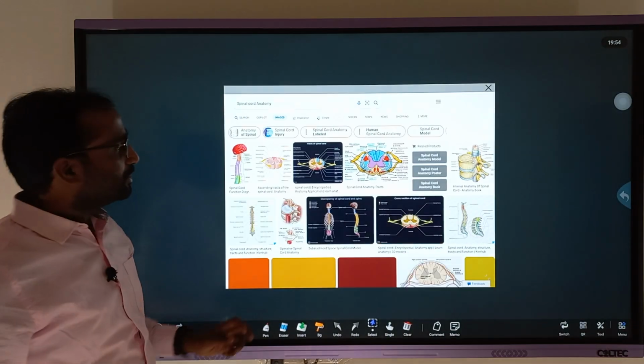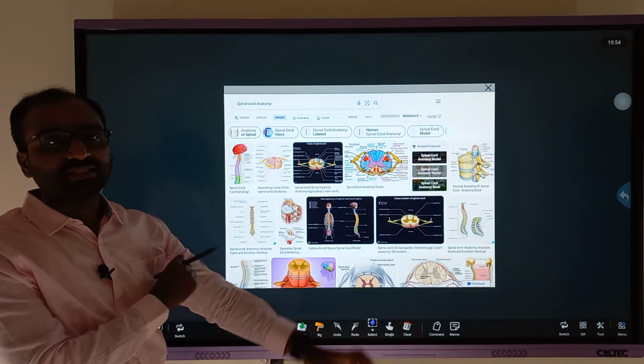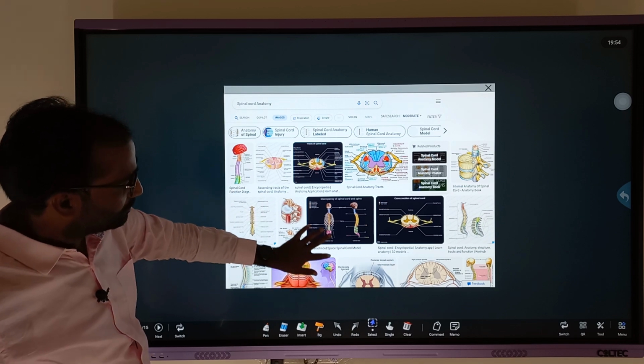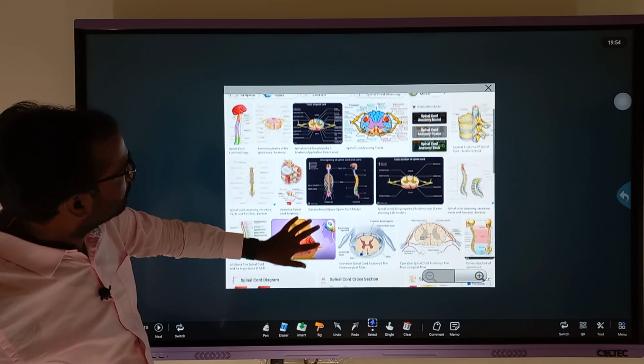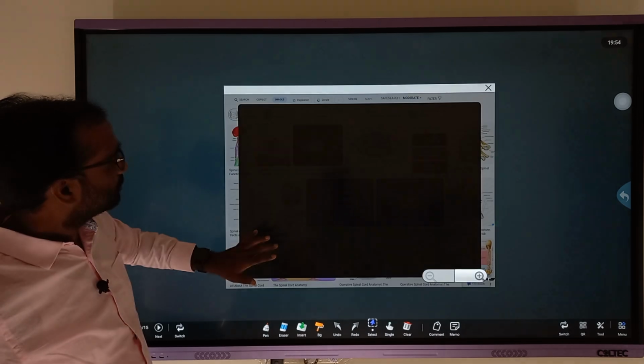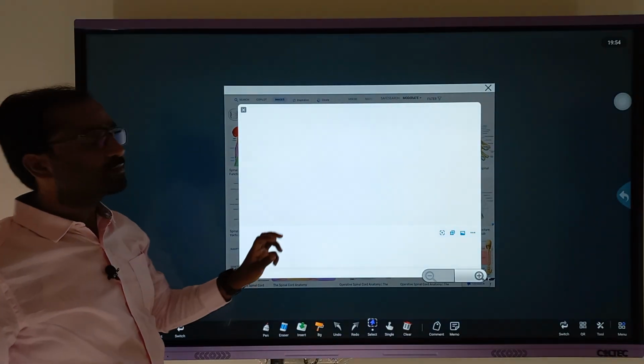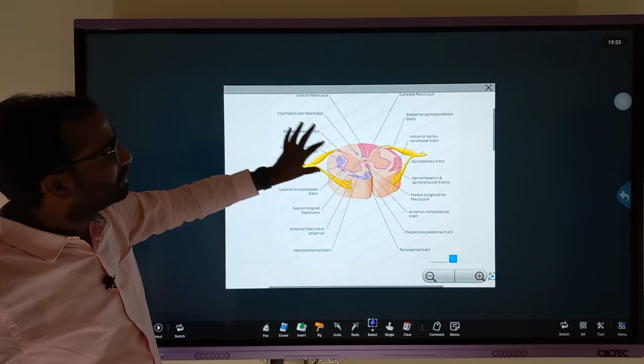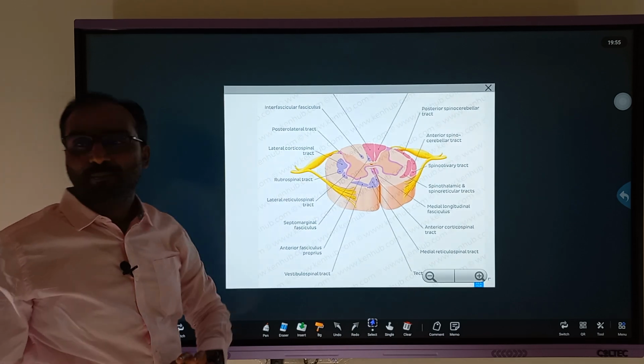Then how is it? If you check it out, generally the spinal cord, whenever you section it, will show this H shape or butterfly shape.